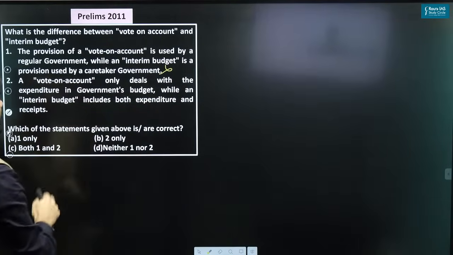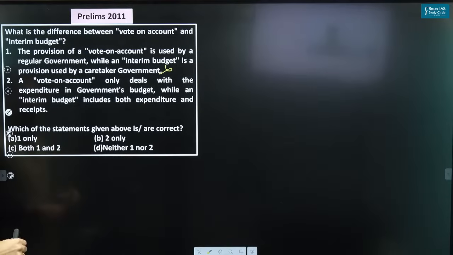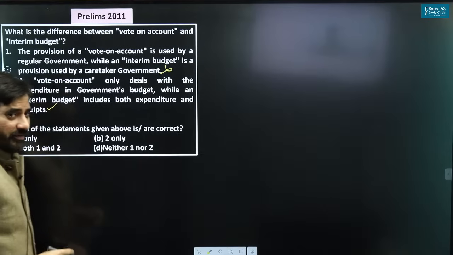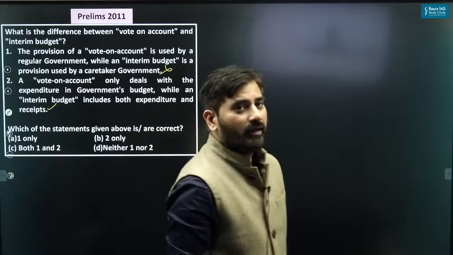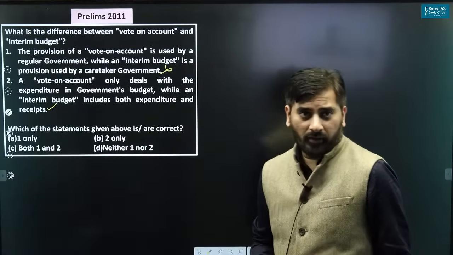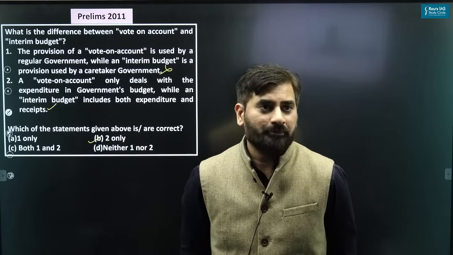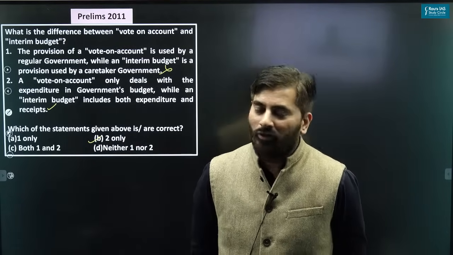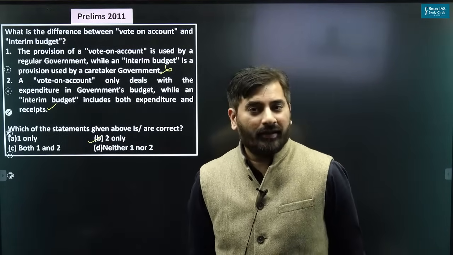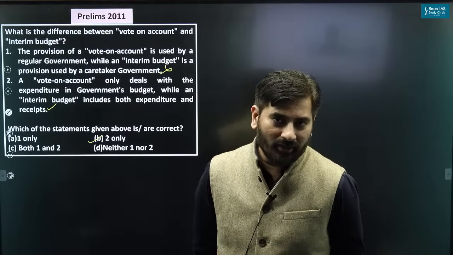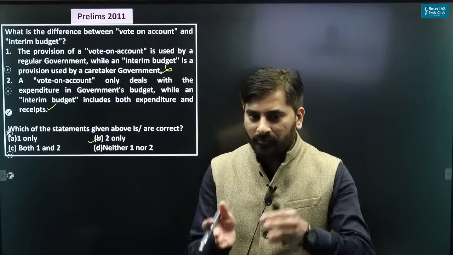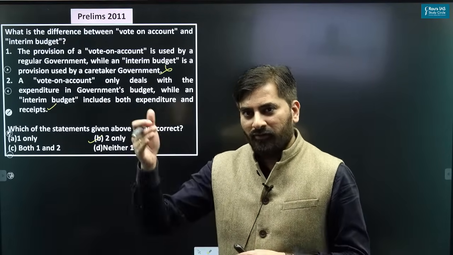Vote on account only deals with the expenditure in the government's budget, while an interim budget includes both expenditure and receipts. Yes, it is. So those of you who have given the answer as B, that is 2 only, are correct. Do not worry, we are going to discuss in detail what is interim budget, what is union budget, what is the difference between the two, and in what way interim budget is different from a vote on account.